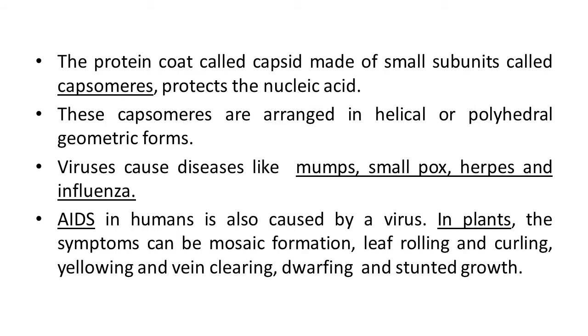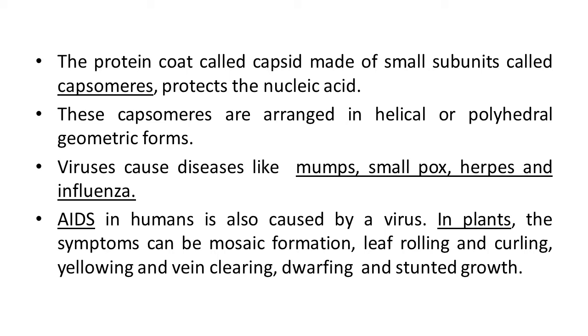The protein coat called capsid, made of small subunits called capsomeres, protects the nucleic acid. These capsomeres are arranged in helical or polyhedral geometric forms. Viruses cause diseases like mumps, smallpox, herpes and influenza.